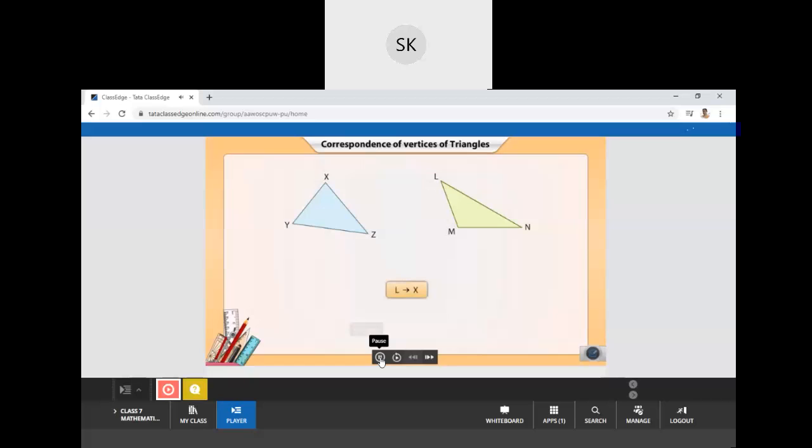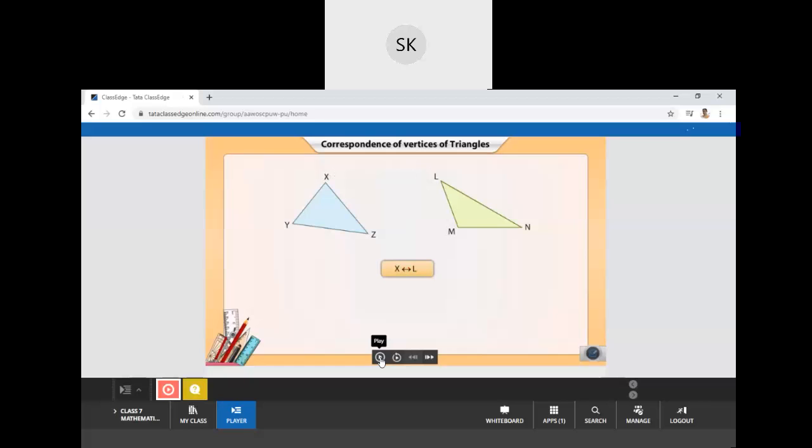In the same way, vertex L also corresponds to vertex X. So, both vertices X and L correspond to each other. We say that there is one-to-one correspondence between vertex X and vertex L. This is how it is written.